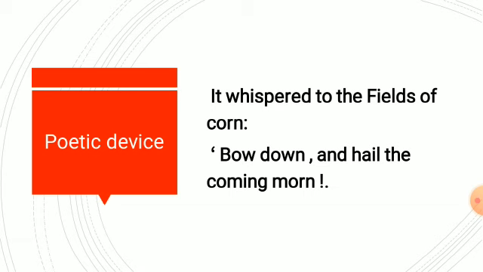In a very low voice, it is giving the message to the field of corn that the morning is coming, and here he has compared the morning to a respectable personality. That's why I am saying that the literary device personification is used. The morning has been given a human action, because we bow down in front of those who are living. So the poet is telling the field of corn that the morning is coming, and he has compared the morning to a respected personality.